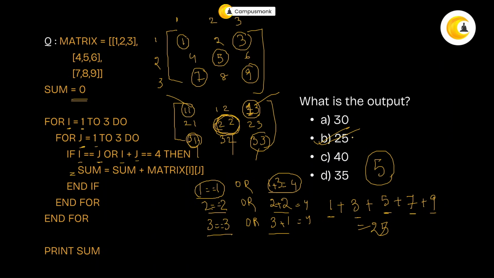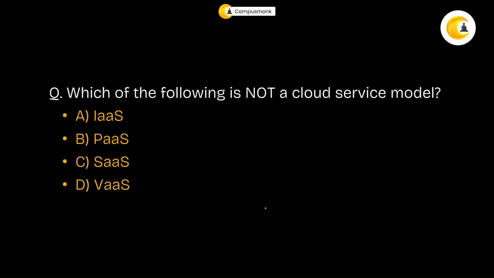I hope you have understood this question. It was a little clumsy question, but once you get this idea, you're not going to add 2,2 twice because it's the same index. It's not a different index. So if you add 2,2 twice, it's going to give you an incorrect output. Okay. Keep that in mind. All right. Now, moving on to cloud based questions.